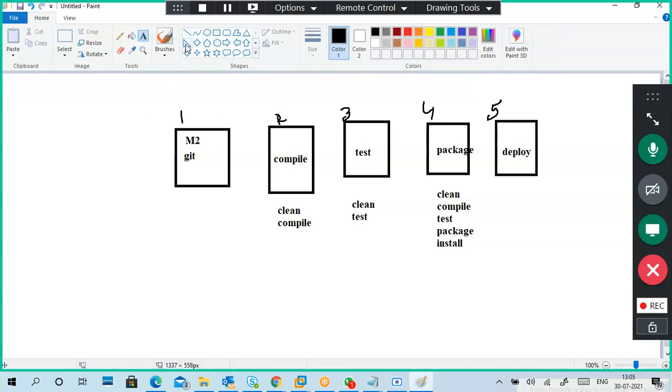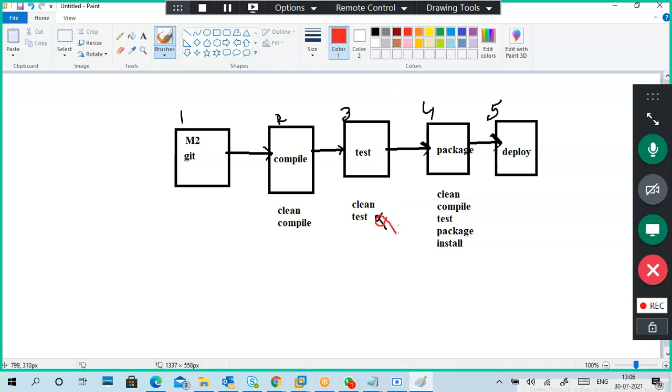First of all, in the pipeline, it executes the first stage. If the first stage is successful, then go to the second stage. In the second stage, we mention the steps. Once this is successful, you do the next one. For example, here the test is a failure. In the test failure, obviously it won't go to the next one. Next stages will be stopped automatically.